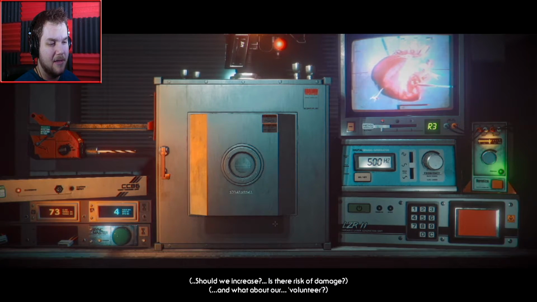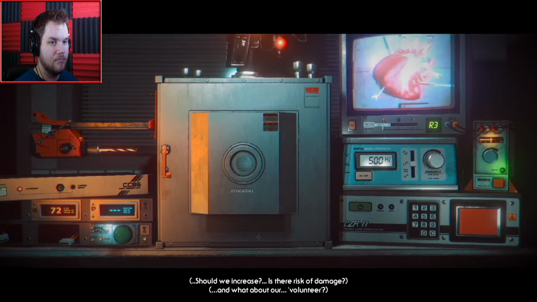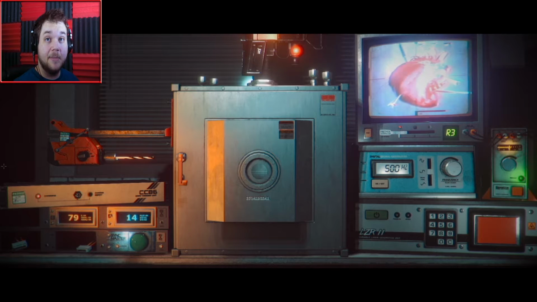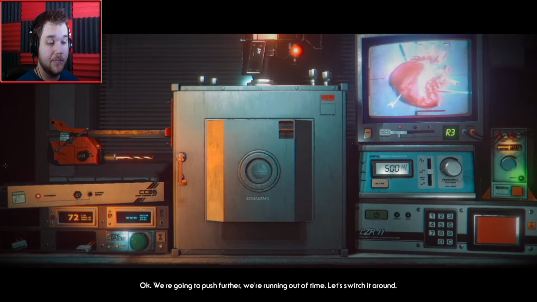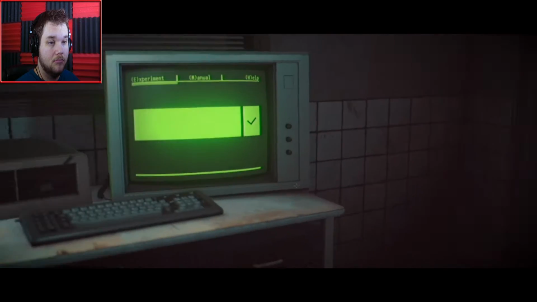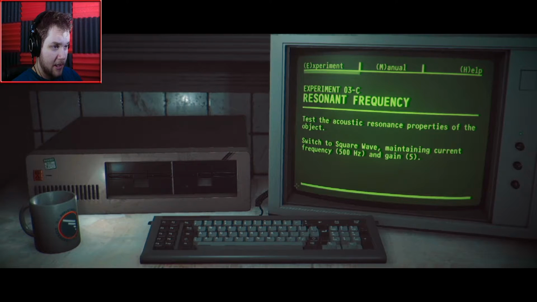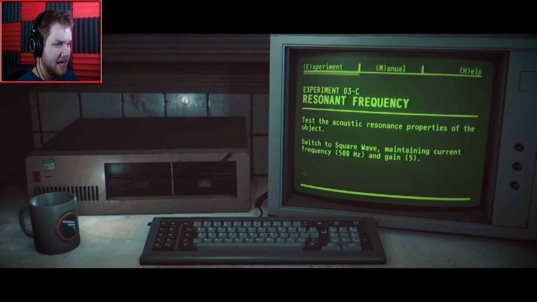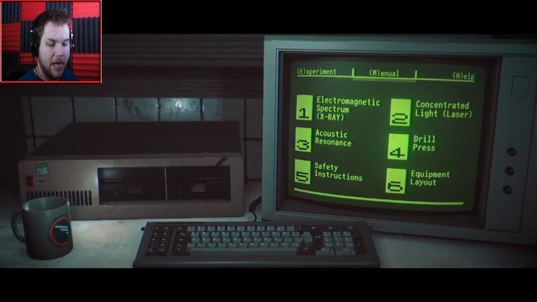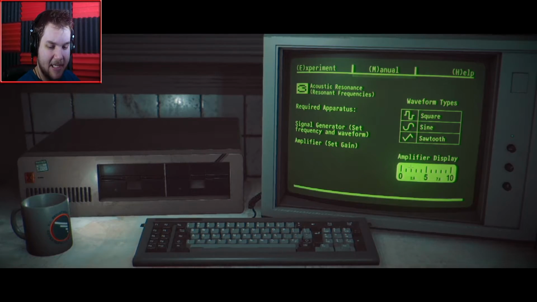Is the risk of damage? What about volunteer? What? He's referring to me. Okay, we're going to push further. I'm running out of time. Let's switch around. Yes, sir. Mr. Secrecy. Switch to square wave, maintaining current frequency and gain. Alright, so... square wave. Alright, that's the one that kind of has little brackets at the end.